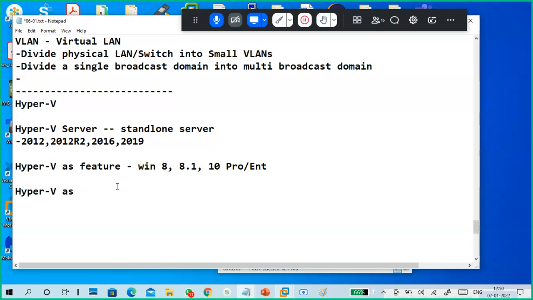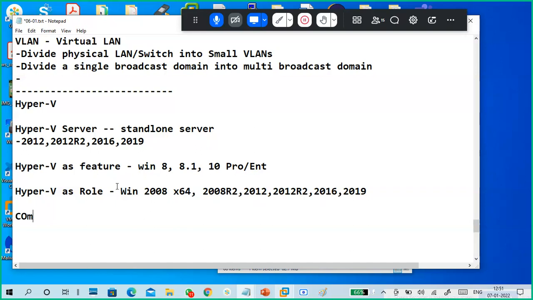These are available as a role in Windows 2008, 64-bit compulsory, 2008 R2, 2012, 2012 R2, 2016, 2019 is available, okay, as a role.